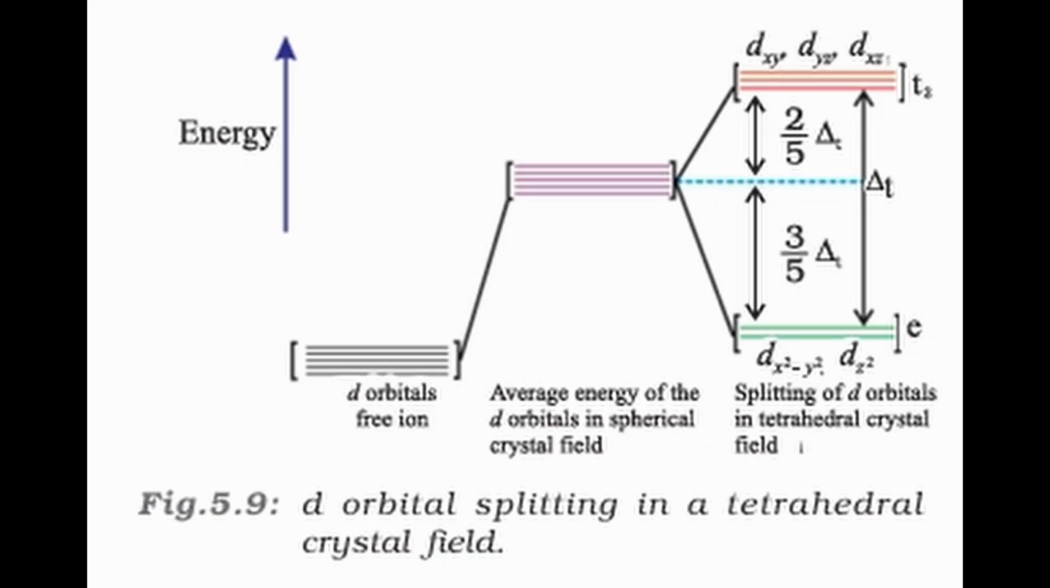In tetrahedral complexes, the arrangement is different because ligands approach between the axes. Here the splitting is smaller and the energy order is reversed. The T2 set becomes higher in energy and the E set lower. Due to the small splitting, tetrahedral complexes are almost always high spin. The g subscript is used for the octahedral and square planar complexes, which have a center of symmetry. Since tetrahedral complexes lack symmetry, the g subscript is not used with energy levels.